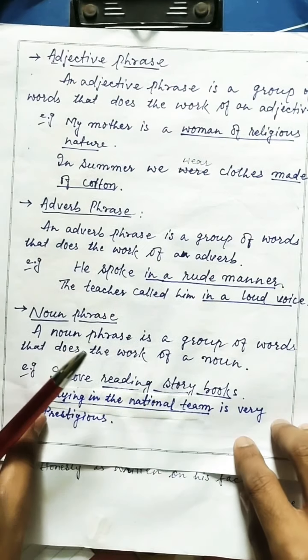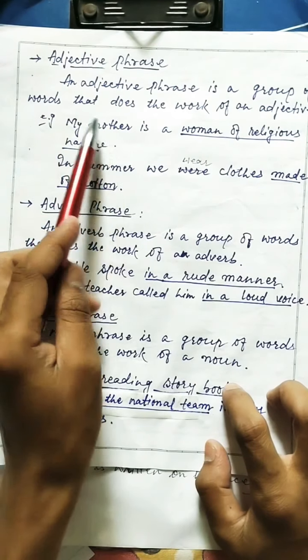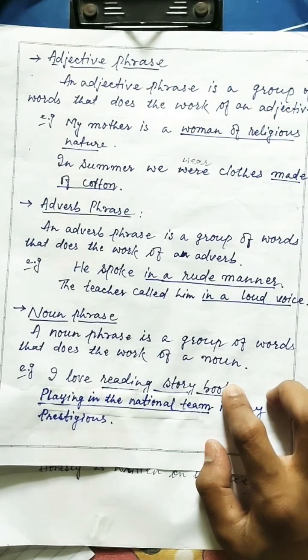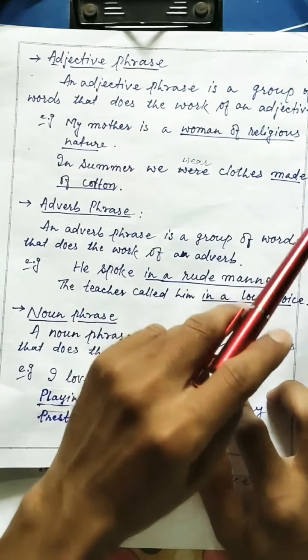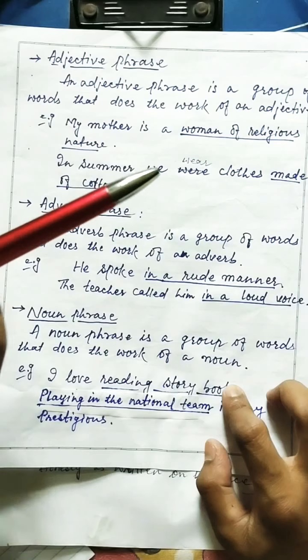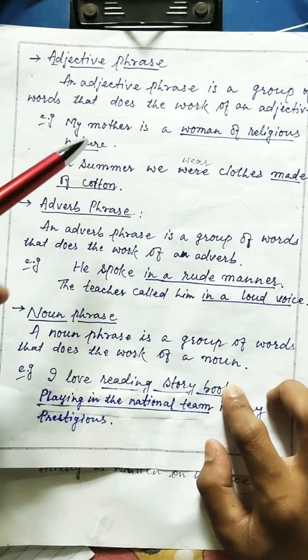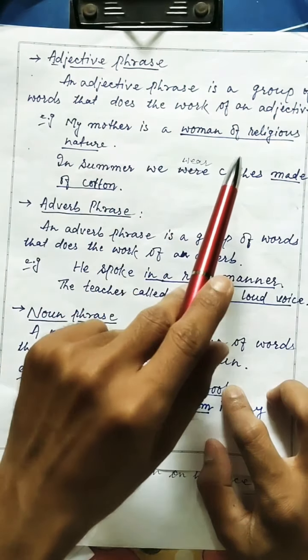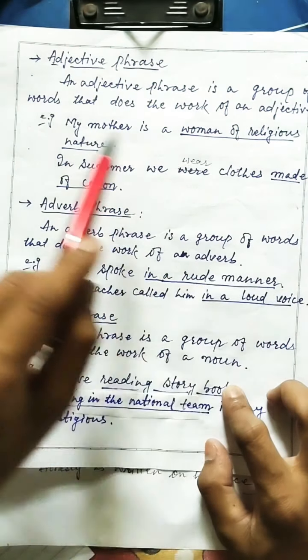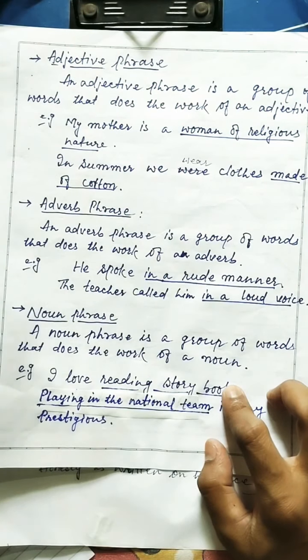Adjective phrase. An adjective phrase is a group of words that does the work of an adjective. Adjective phrase ऐसे group of words को कहते हैं जो sentence में adjective की तरह work करते हैं. Okay, let's see some examples. Example से आपको ये clear हो जाएगा कि किस तरह से ये adjective की तरह work करते हैं.